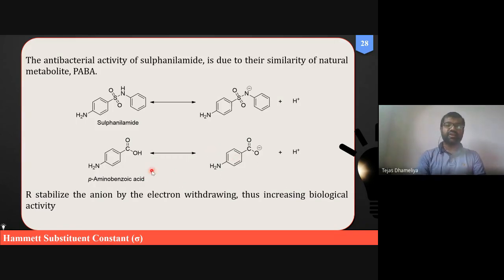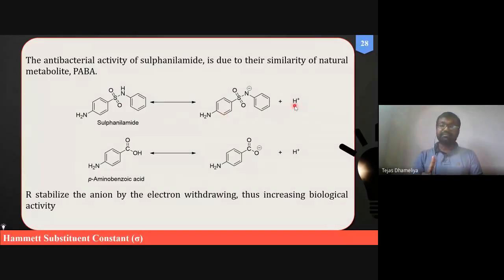Similarly, the analogues of PABA, sulfanilamide, happen to be an antibacterial substance. This antibacterial substance also undergoes ionization and produces H plus as well as this kind of sulfanilamide anion or salt, and they exert their antibacterial action after losing this proton.